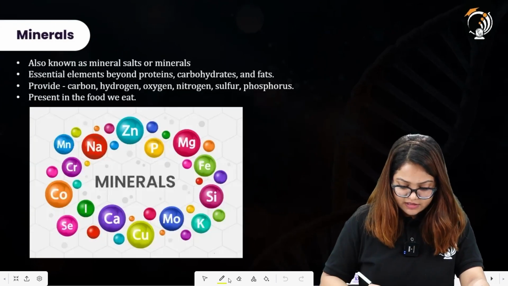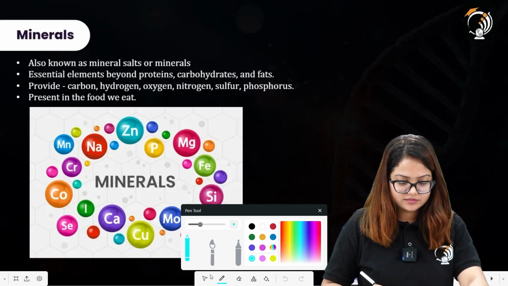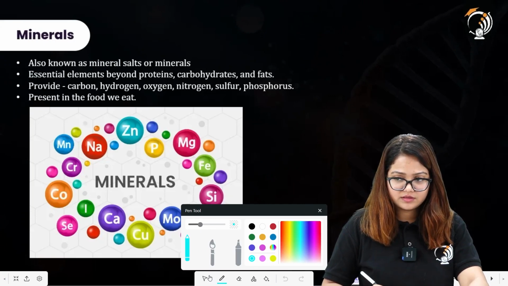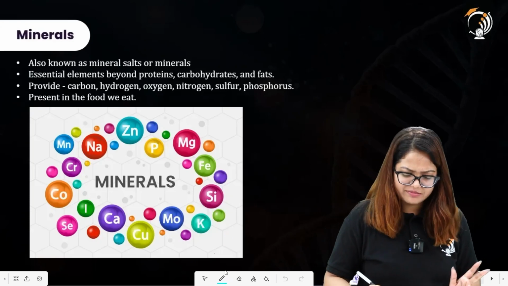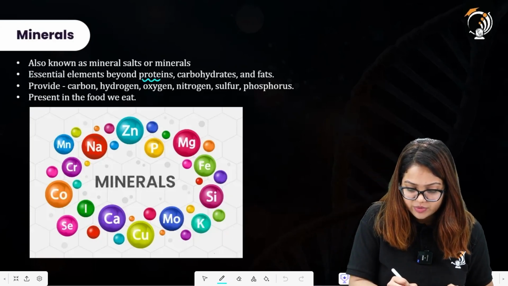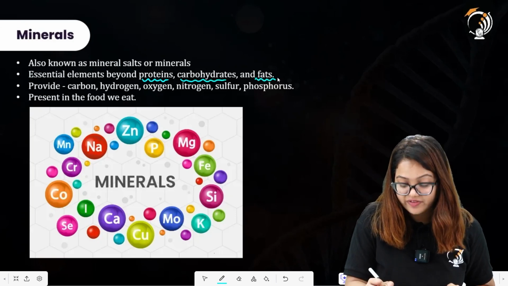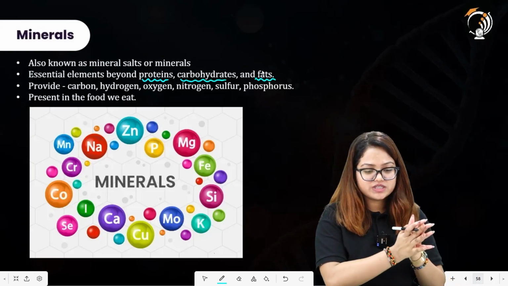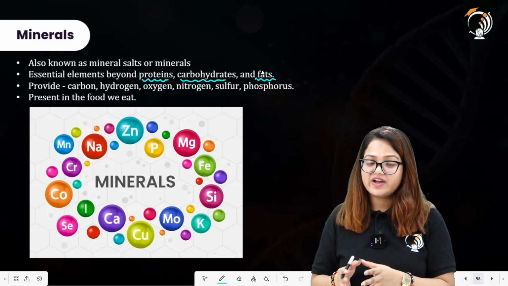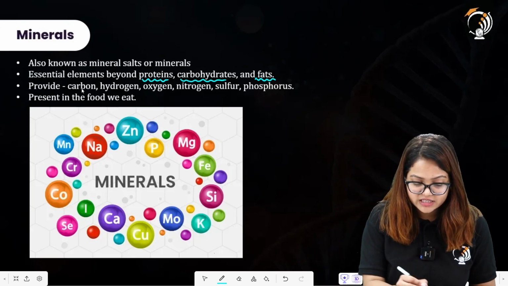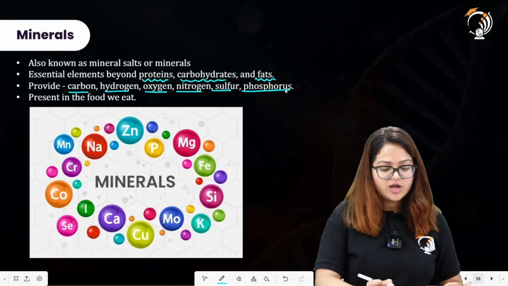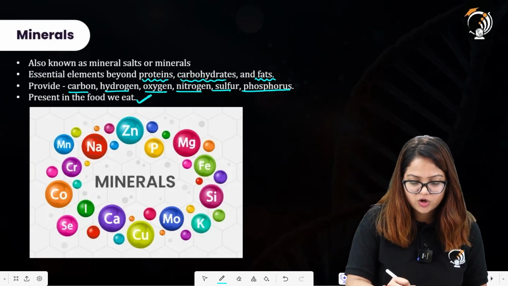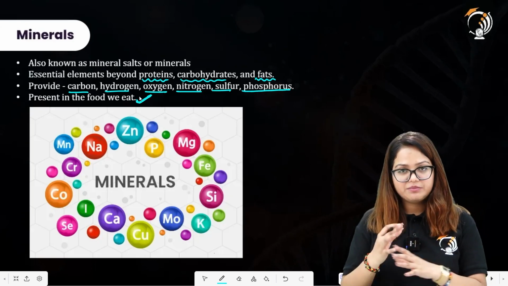Talking about the minerals next. These minerals are also known as mineral salts or commonly minerals. Essential elements beyond proteins, carbohydrates and fats. So apart from the requirement which is proteins, carbohydrates and fats, we also require mineral elements. These provide carbon, hydrogen, oxygen, nitrogen, sulfur and phosphorus present in the food which we eat. So all of the food which we eat has all of the minerals most of the times.